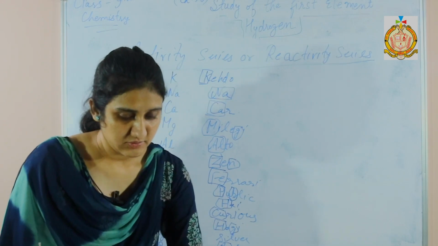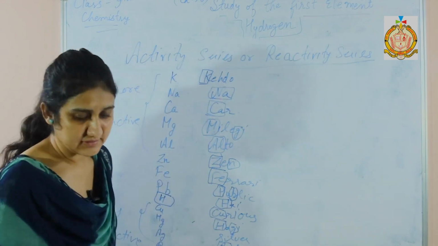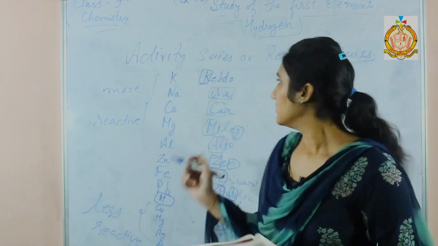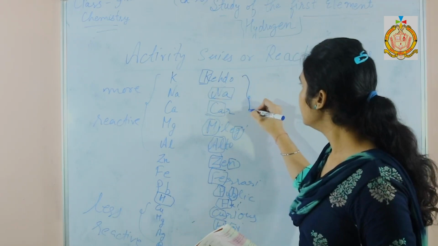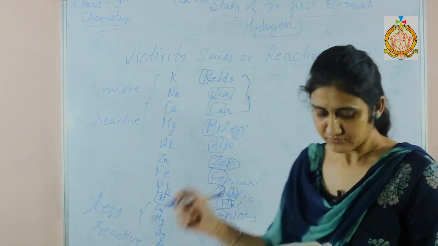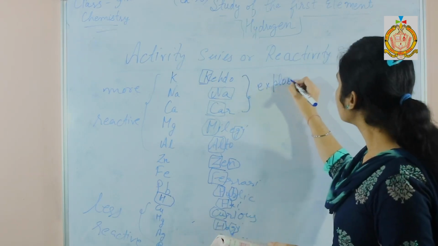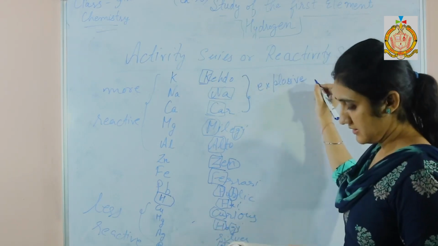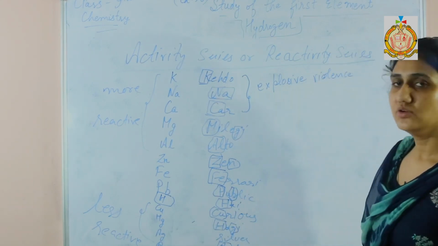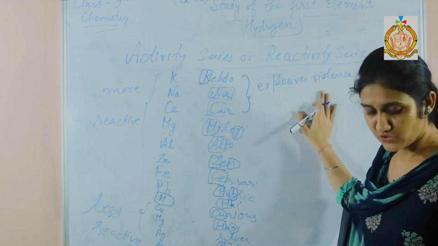Now we shall discuss the reactivity of these metals. As these metals are more reactive, they react with acid and their reaction is explosive. They react explosively, with explosive violence. So we do not react these metals with acid because their reaction is explosive.